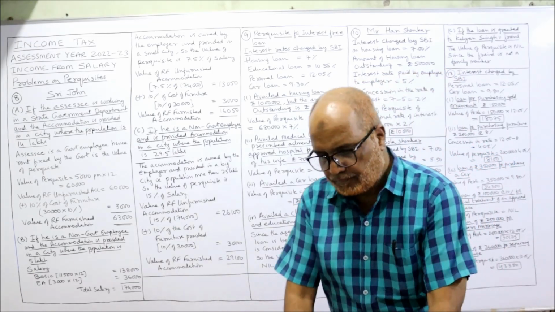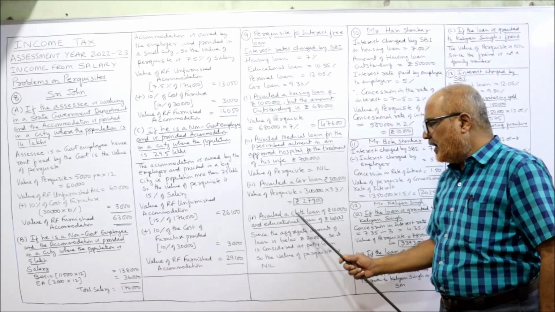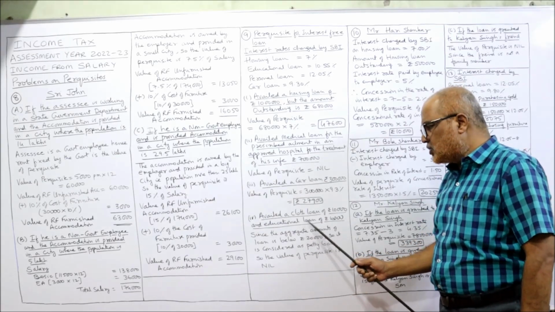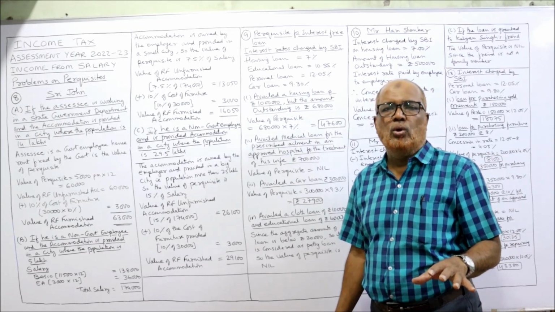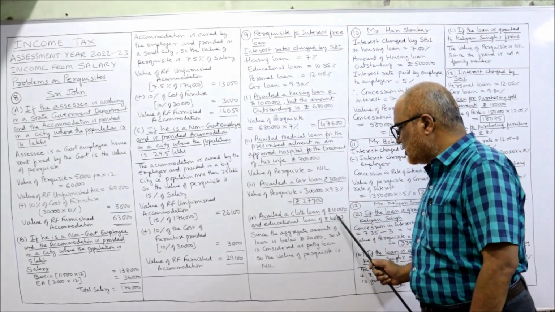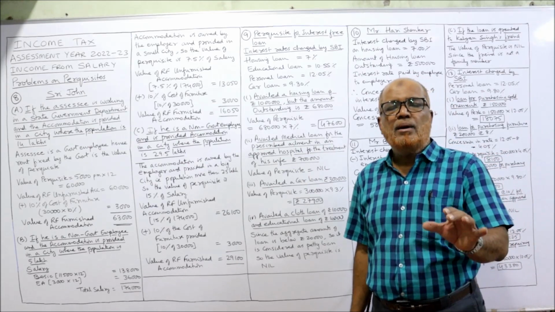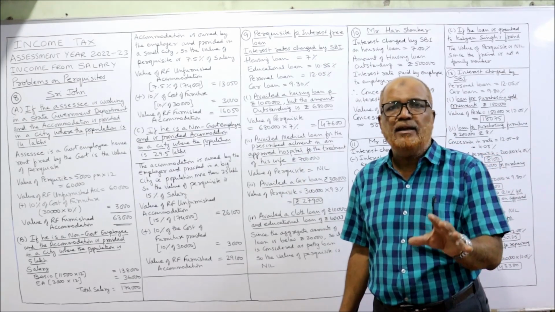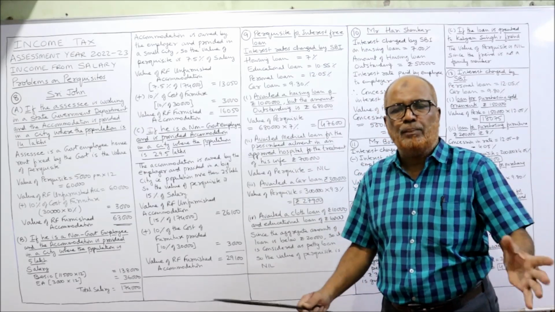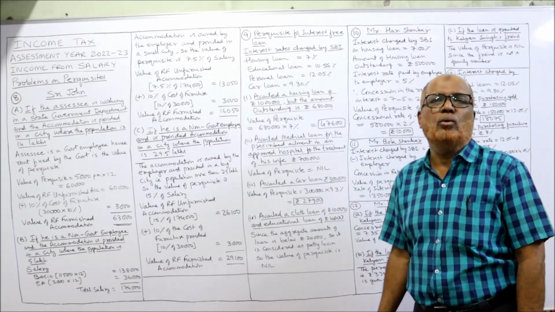Now, availed a cloth loan of 10,000 and educational loan of 4,000. If you made the aggregate of these loans, it is coming to 14,000. 10 plus 4, 14. But Income Tax Act says if an employee has taken the loan aggregating total 20,000 during a particular year, it is called petty loan.